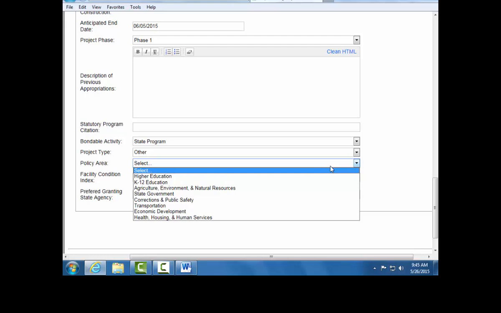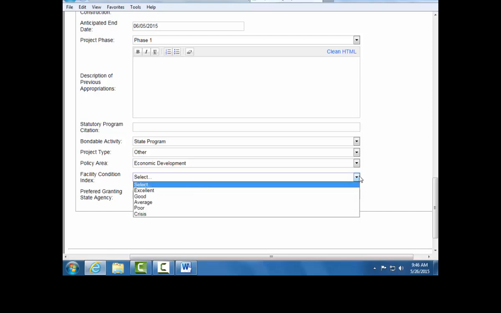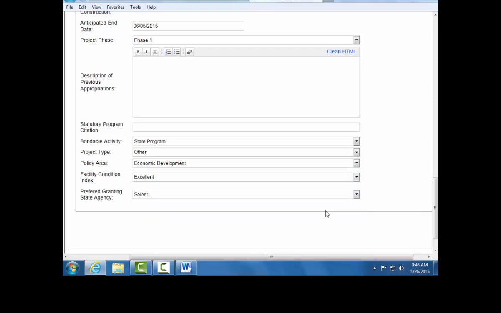Select the policy area that has jurisdiction over your agency. If an independent assessment has been conducted on your facility, such as a Facility Condition Assessment through the Department of Administration, and a Facility Condition Index has been assigned, please select this from the drop-down menu. State agencies do not select a preferred granting state agency and should leave this drop-down menu blank.